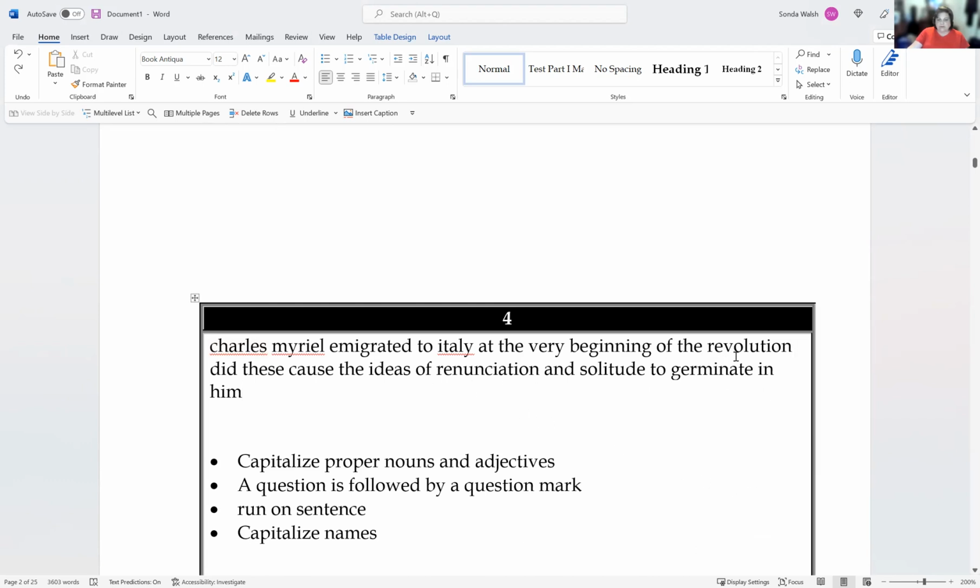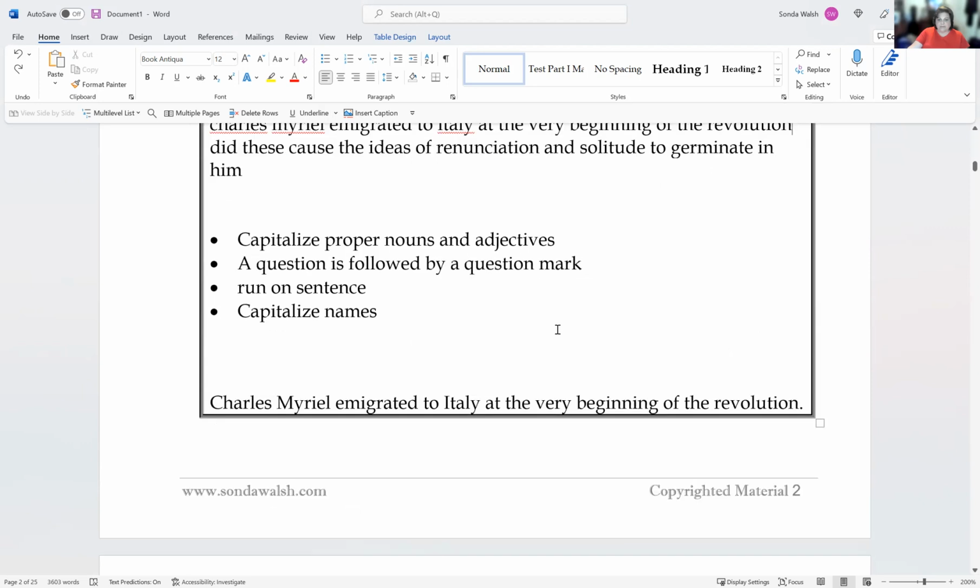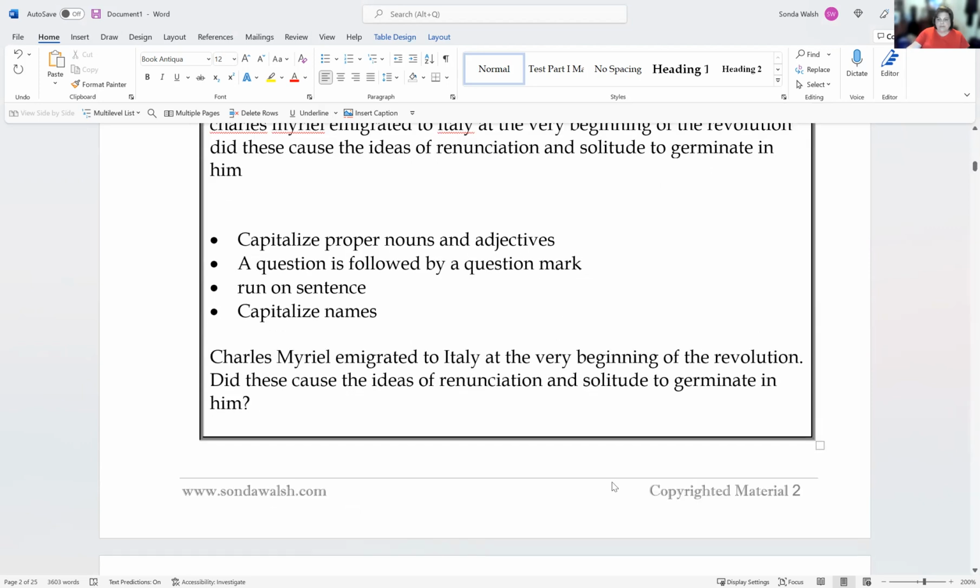and the revolution is the end of the first sentence, and because did is the verb in the second one. So you would put a period at the end of revolution and capitalize the D in did because it begins the next sentence.